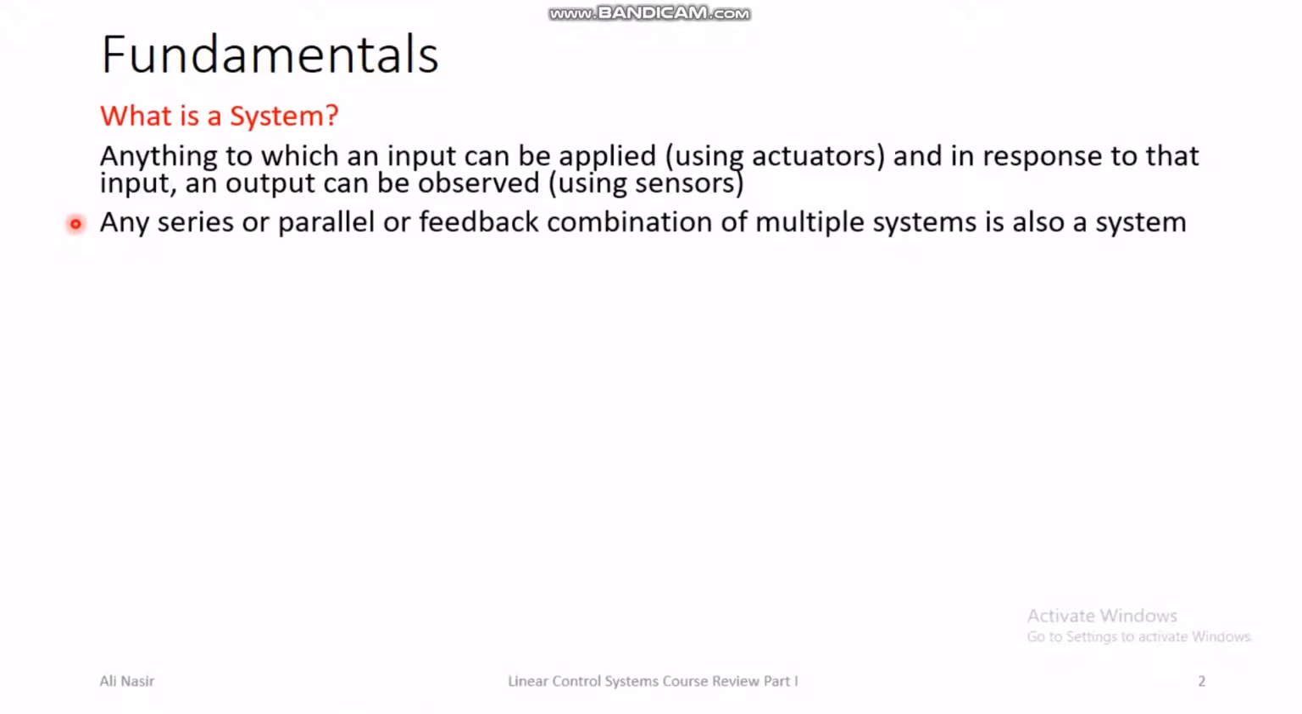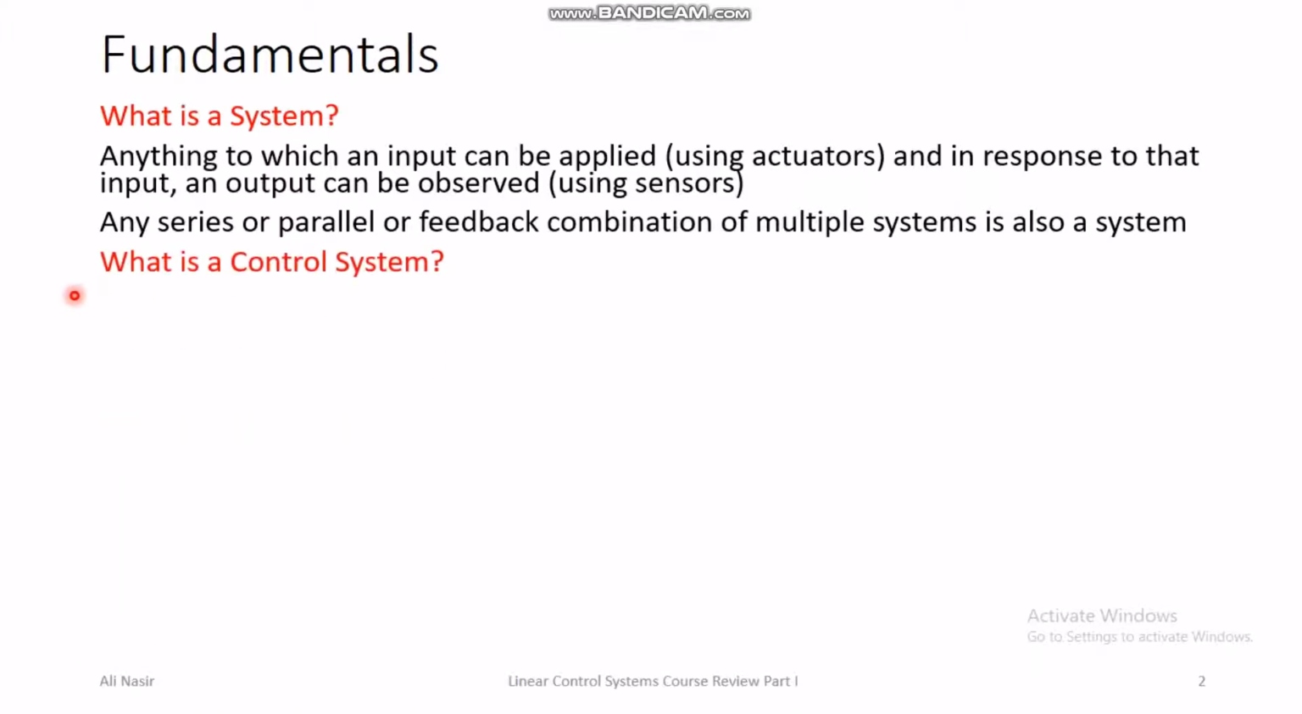Then a series or parallel combination or a feedback combination of multiple systems will also be a system, because a series combination of systems will have its own input and output, and similarly a parallel combination or a feedback combination of systems will also have its own input and output.